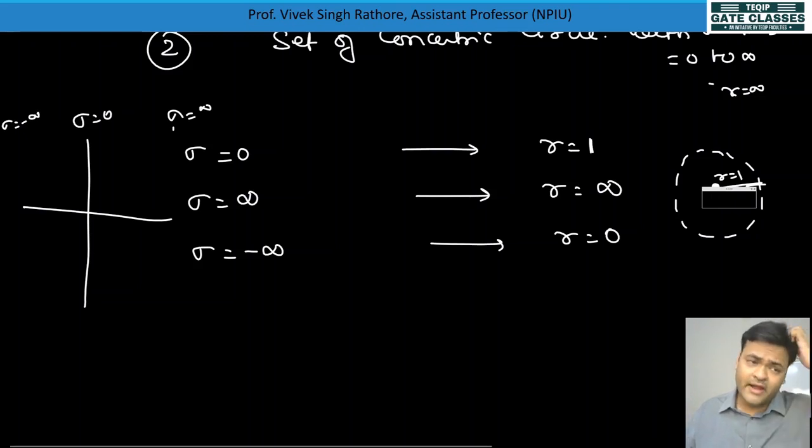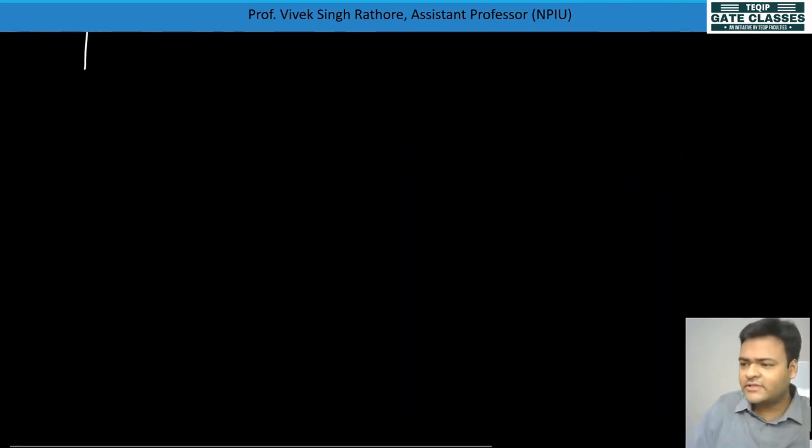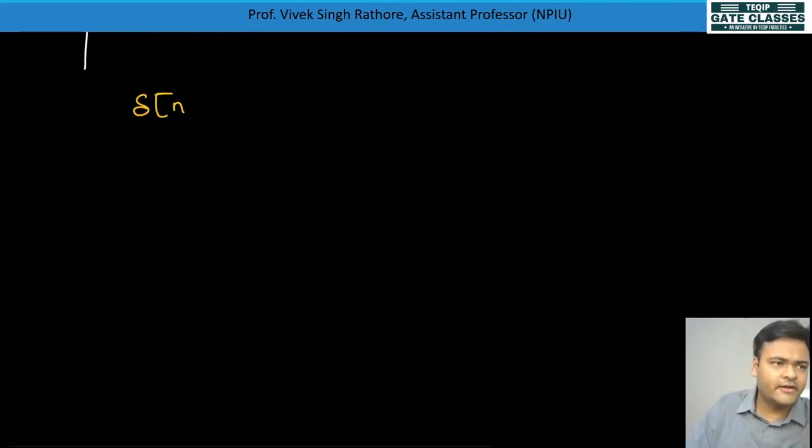Okay, so by understanding this, we have seen some questions, and now we'll plot ROC also for that question. Let's suppose we have taken δ[n]. Okay, δ[n] we have seen, and we have taken the Z transform. We got one value.